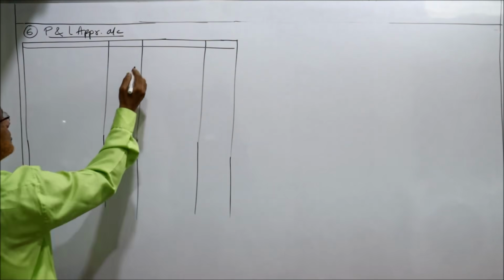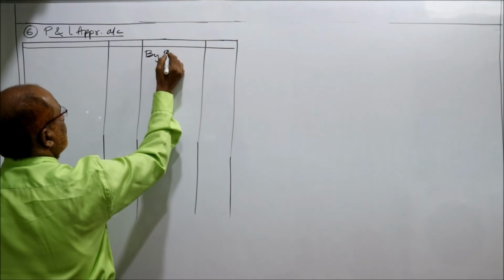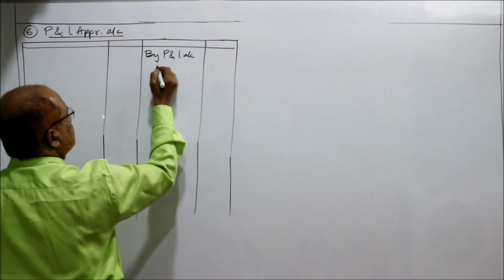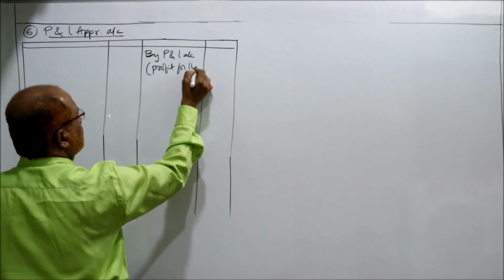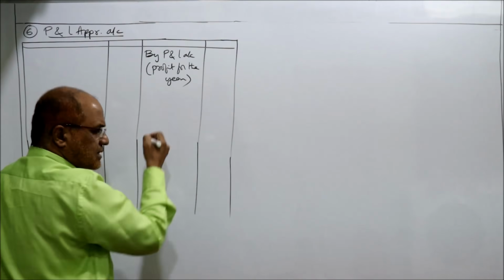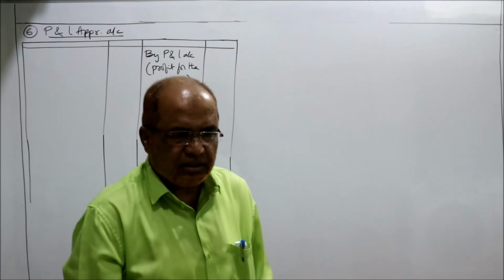By P&L account, the profit for the year. The profit for the year is given in the problem as 20,100.